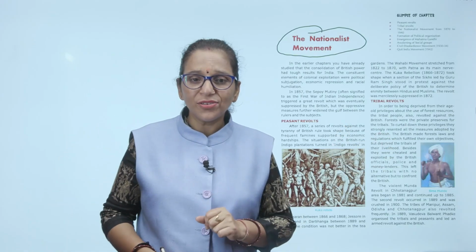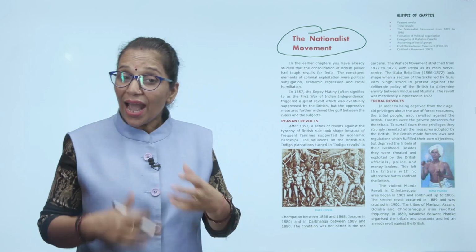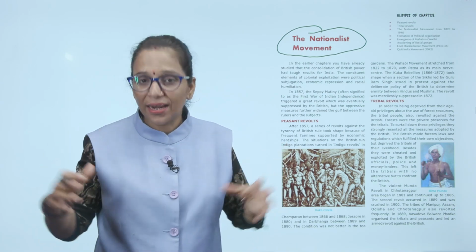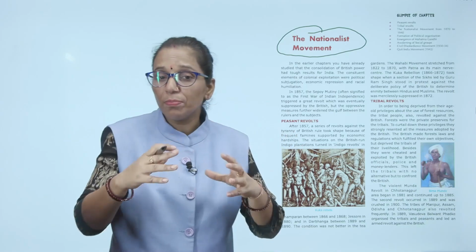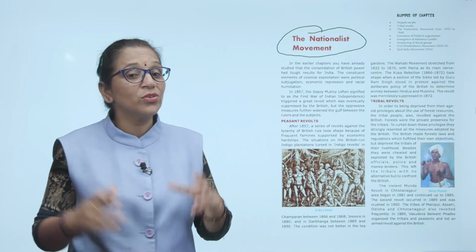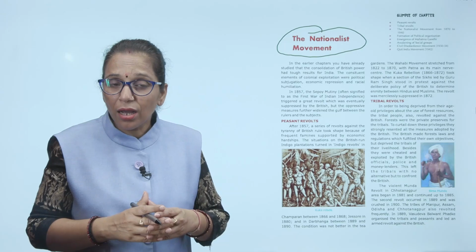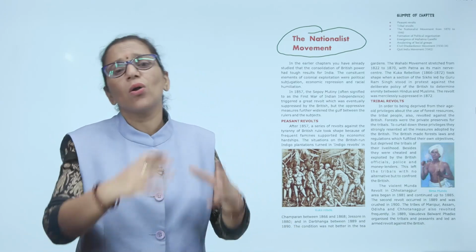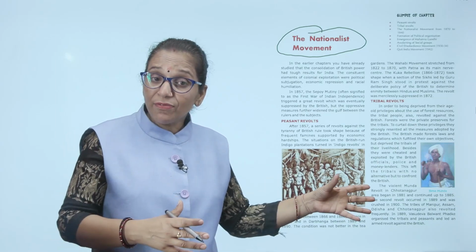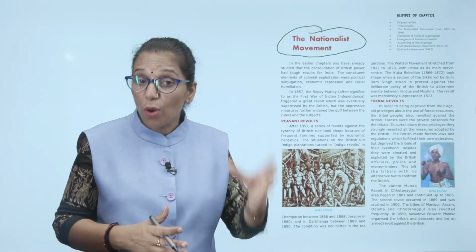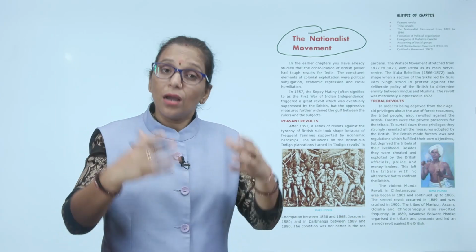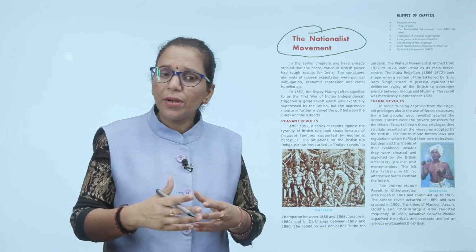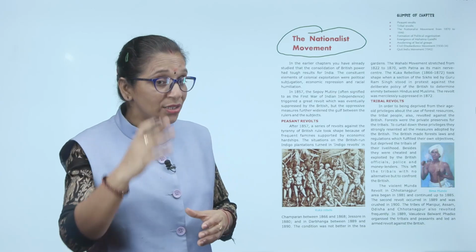Let's start the chapter. See beta, we have seen that the Britishers started to capture the Indian territories. They were increasing their political, economic and social power in India. They started to make us a colony. In 1857 there was a Sepoy mutiny, which we call the first war of independence. It also happened, but it was brutally crushed.